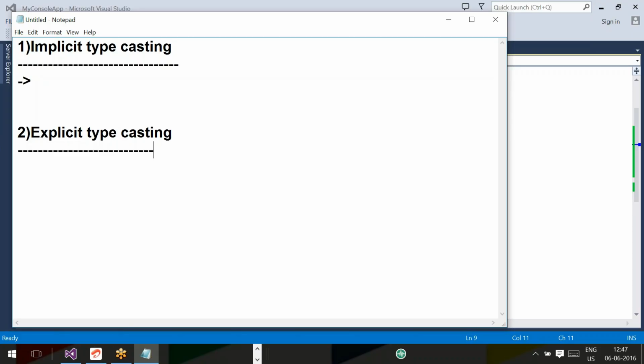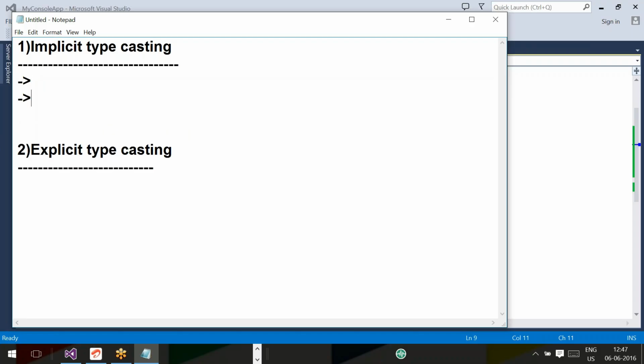By default, the C#.NET compiler supports some type conversions, which are called implicit typecasting.